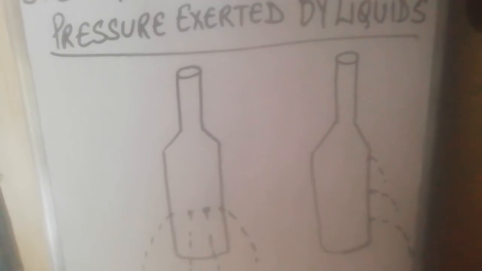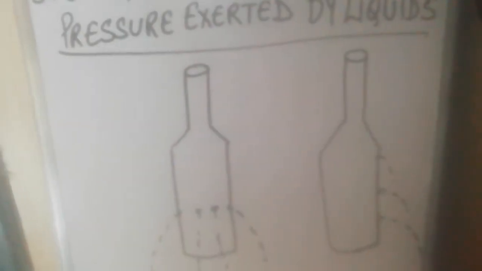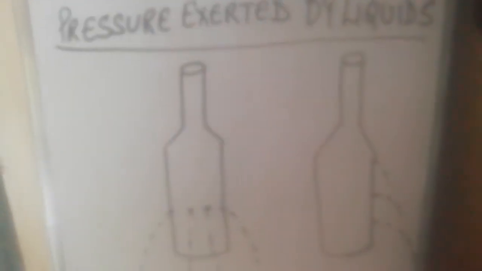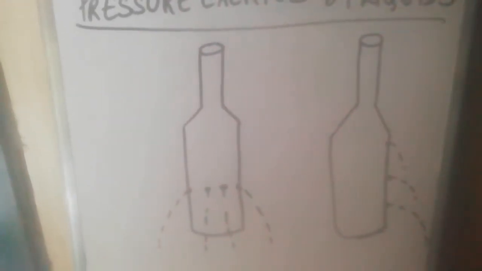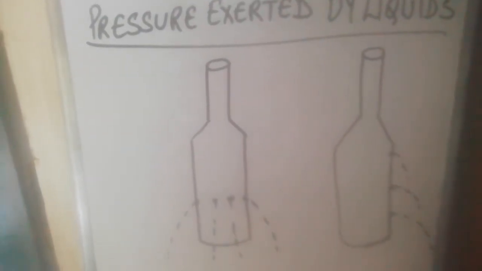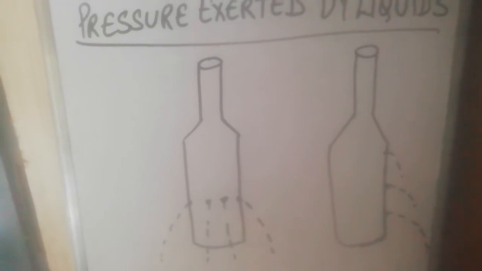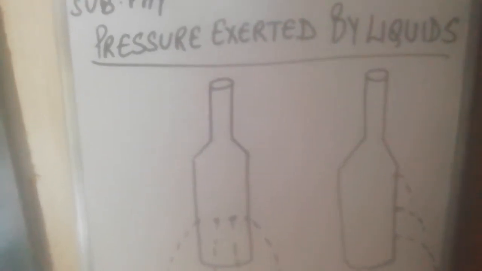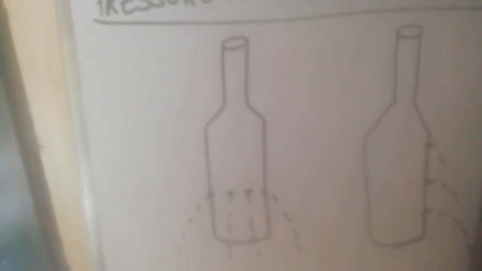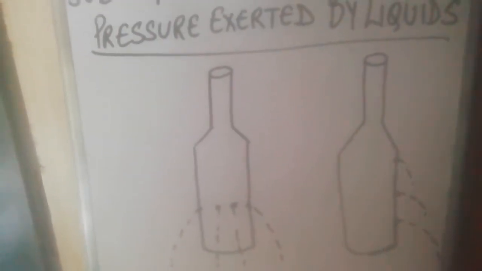So now let us find the pressure exerted by liquids, children. See, children, liquid exerts pressure, we know. Now the property of the pressure exerted by liquid is what? That the liquid pressure acts equally in all directions. That means it is not like it is more in the right direction or more in the left direction. The first property of liquid pressure is that it acts equally in all directions.